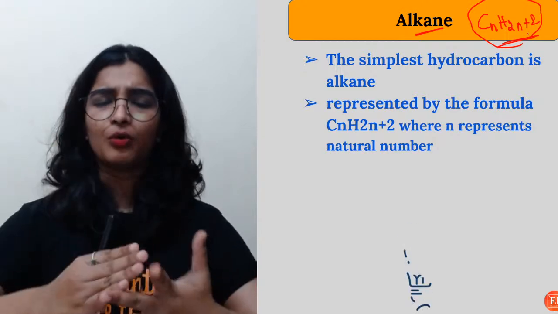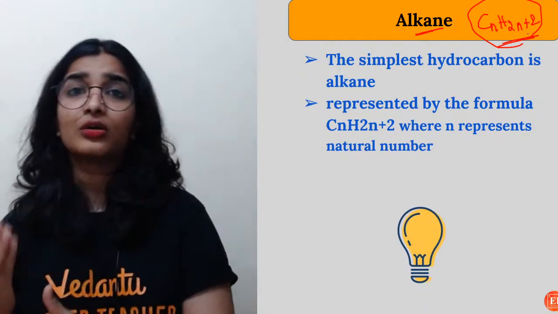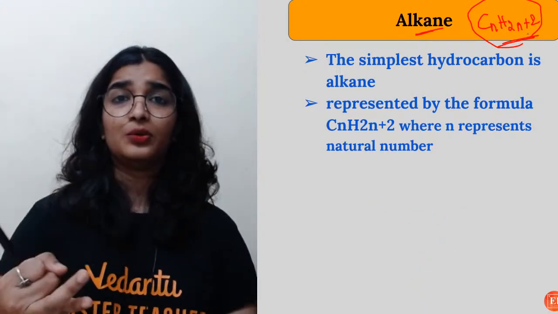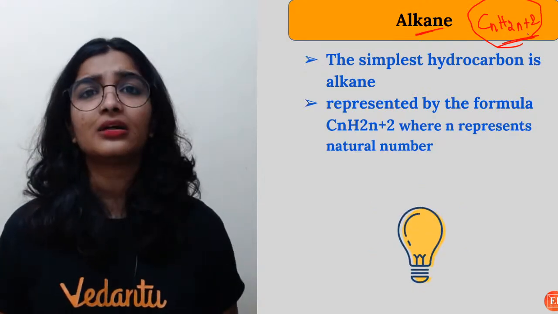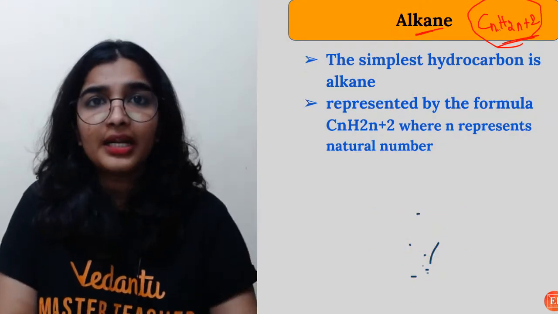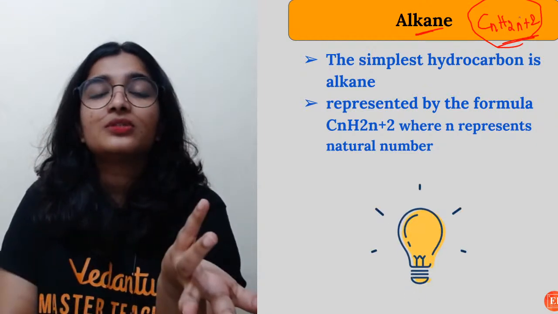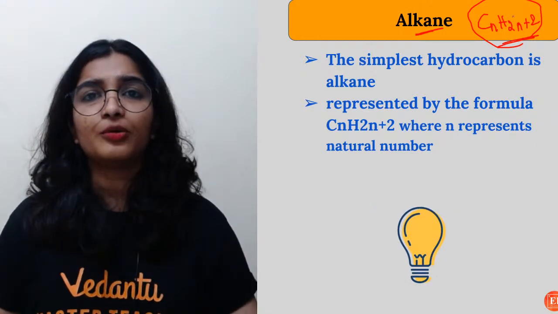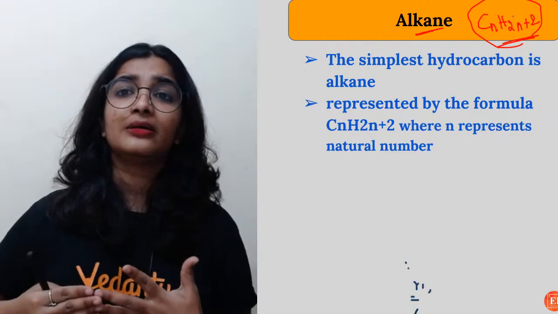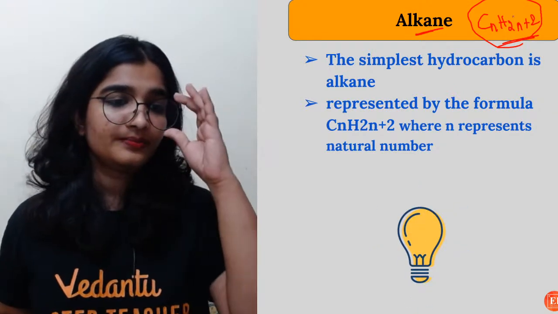Because I don't want you to sit and memorize the whole names, right? Methane, ethane, propane, and its molecular formula CH4, C2H6, C3H8. Do not do that. Once you know the number of carbon atoms, use this formula and then figure out the molecular formula. Why do you have to memorize the whole thing? Right?